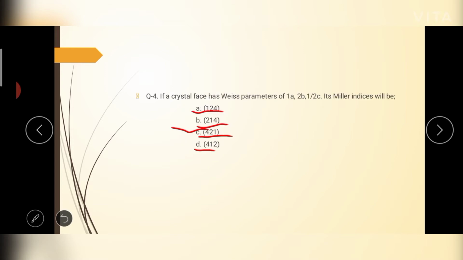The next question is, if a crystal phase has OSS parameters of 1A, 2B and half C, its Miller indices will be. We had a question of this type in the previous video. In that video, the question gave us the intercepts of the crystallographic axes, and OSS parameters are the intercepts of the crystallographic axes. So simply we will do it in the previous way, that is 1 by 1, that will be 1, 1 by 2, that will be 1 by 2, 1 by 2, that will be 2.